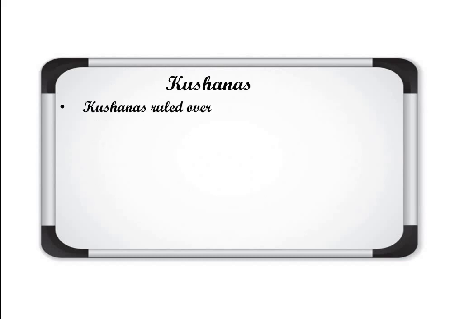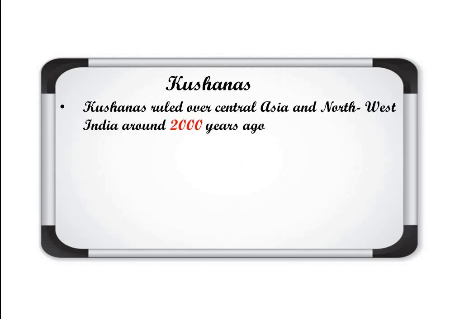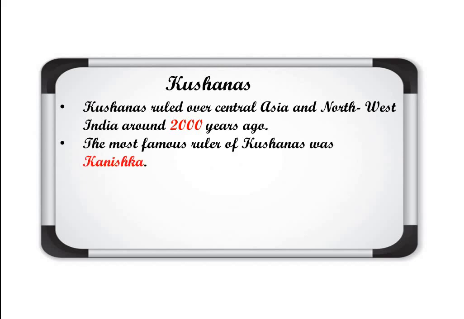Kushanas ruled over Central Asia and Northwest India near about 2000 years ago. So this is the time period and the area where they had the control. Clear? Then the most famous ruler of Kushanas was Kanishk.